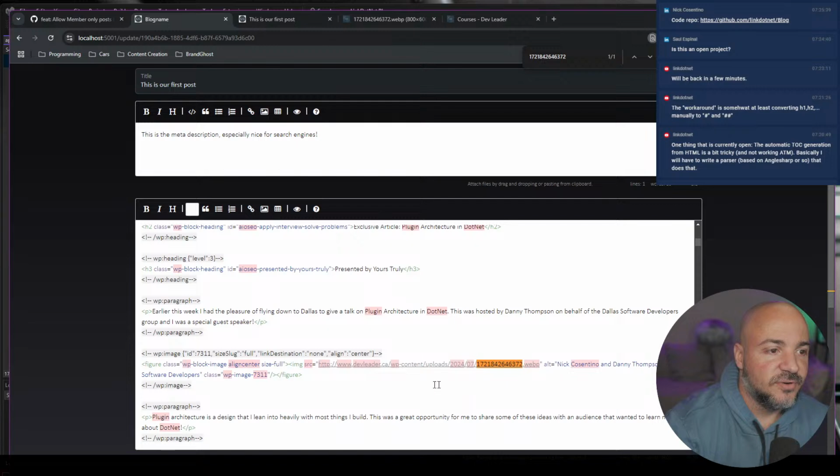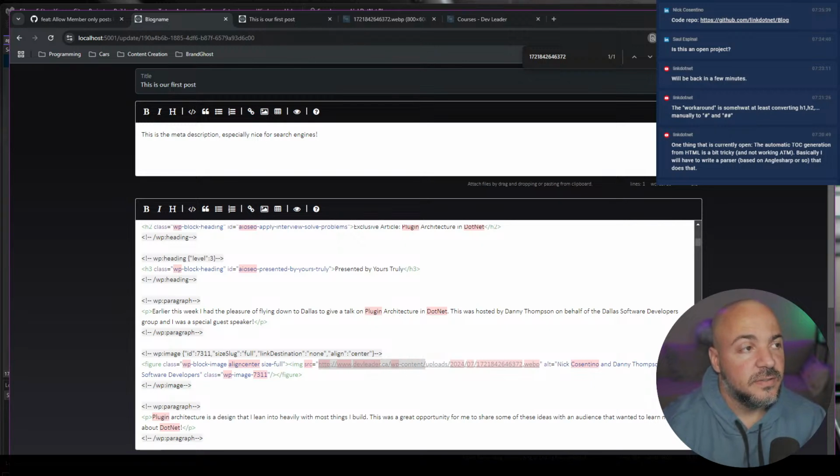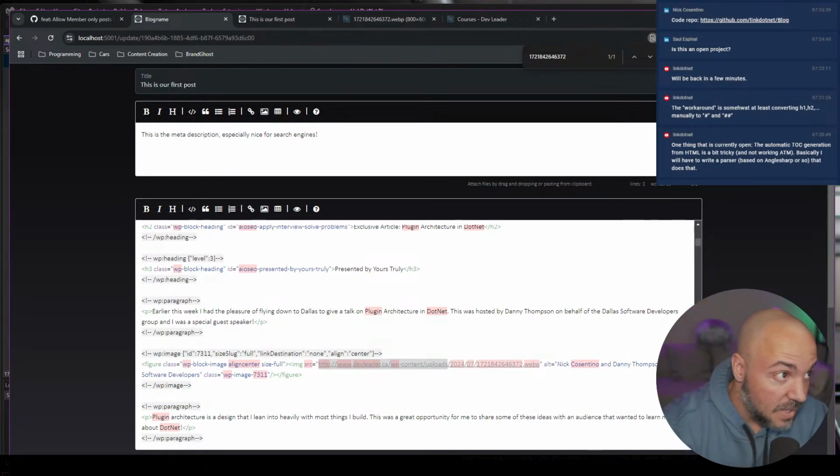But if I scroll down a little bit, basically if I look for images that have this as a prefix, or even maybe the whole part, that's going to be a trigger for me when I'm doing migration, that I will need to download the picture, re-upload it to Azure Blob storage, and ideally I can keep the same URL. So we'll write a little thing that's going to be a little bit stubbed out, but we can put something there. So if that sounds cool, maybe we'll try that out.